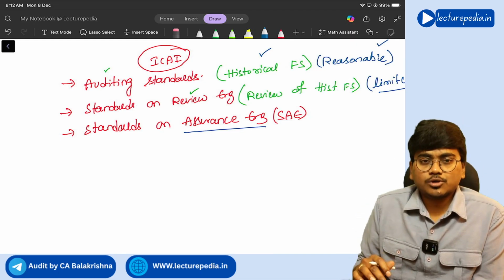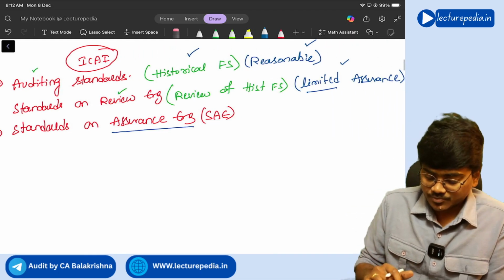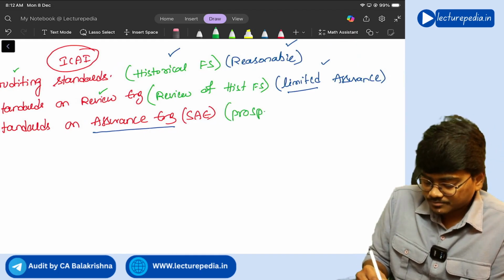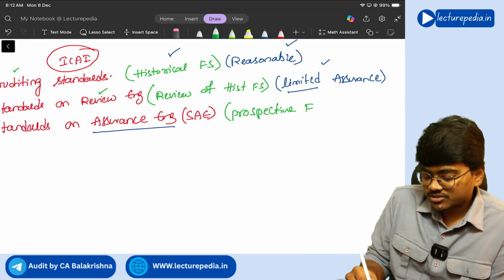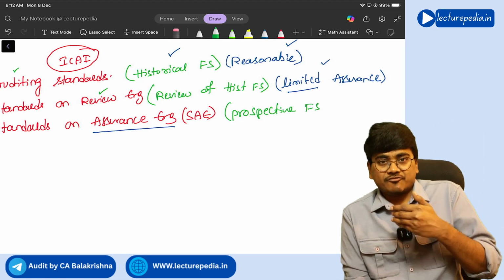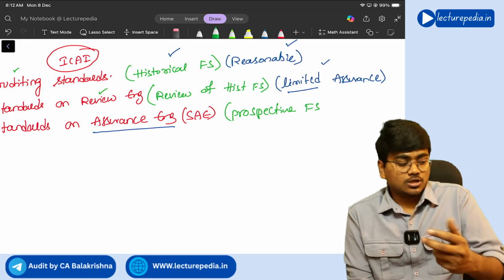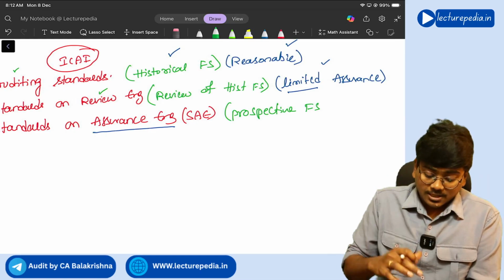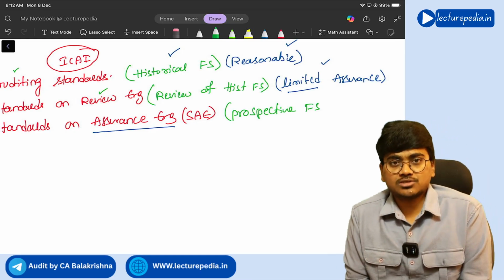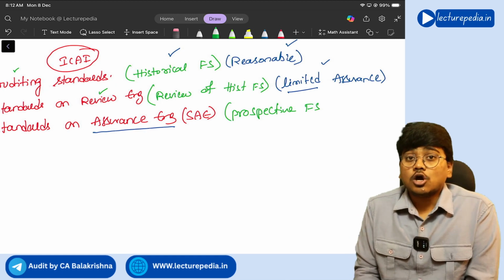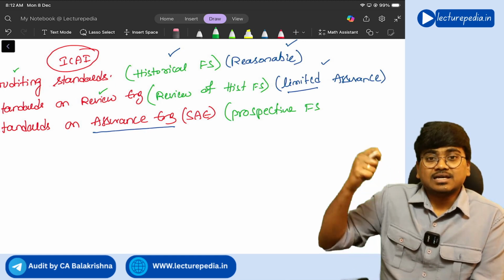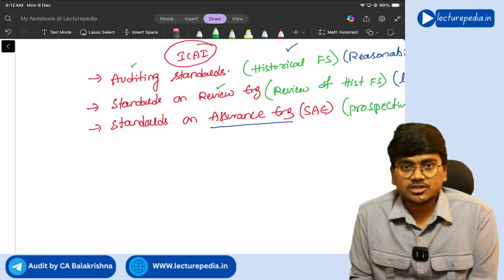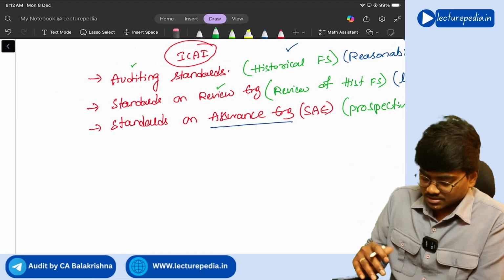Understanding? Let's say, for example, the auditor wants to provide assurance on prospective financial information, prospective financial statements. Prospective means financial statements that are related to the future. If the auditor wants to provide assurance on that, he needs to apply standards on assurance engagement, the SAE series. Or if the auditor wants to provide assurance on internal controls, then also he needs to apply the SAE series. Got it?